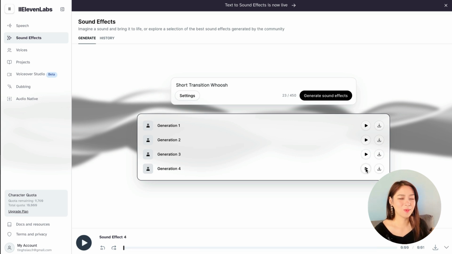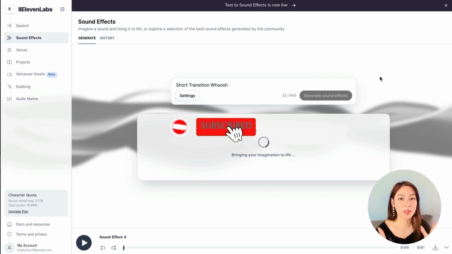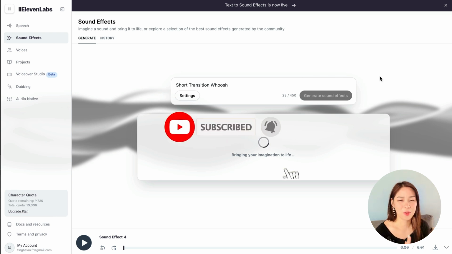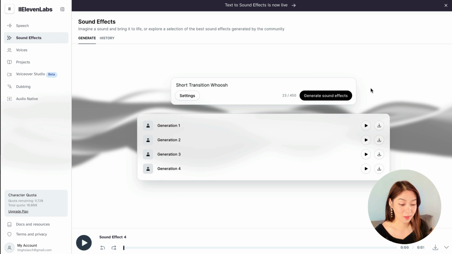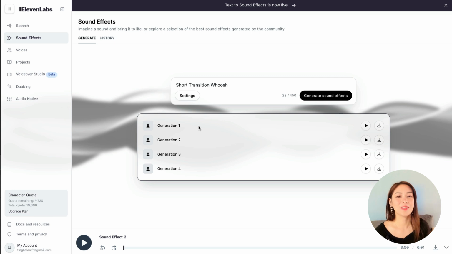But I'm looking for like, whoom, just like, whoom. So we can generate again to try. So you can play with it, really generate a few times and change the settings and so on and so forth. So, okay, that's not too bad. Oh, this is what I'm looking for. Just a short whoom, for like changing the scene, kind of. Yeah, that one is also quite good.